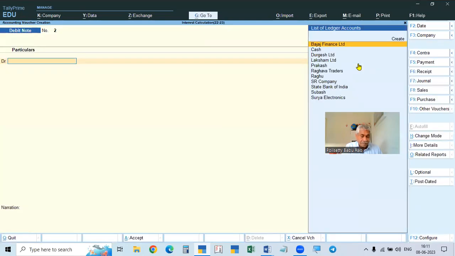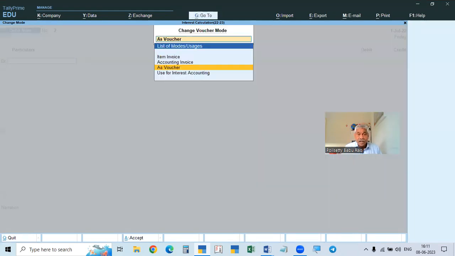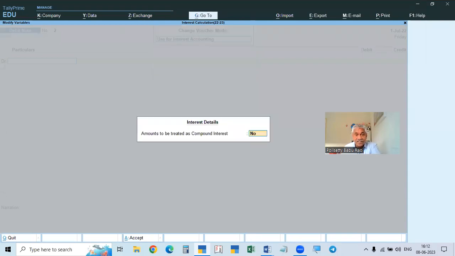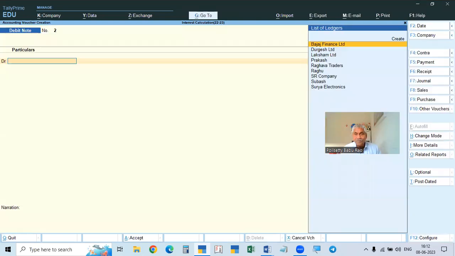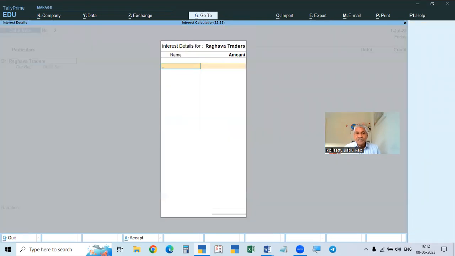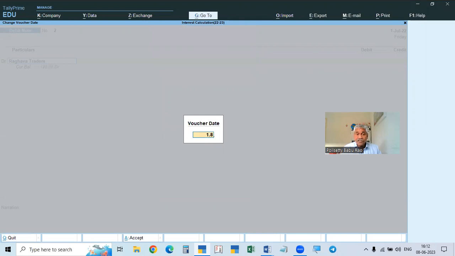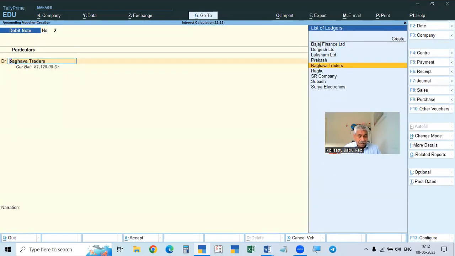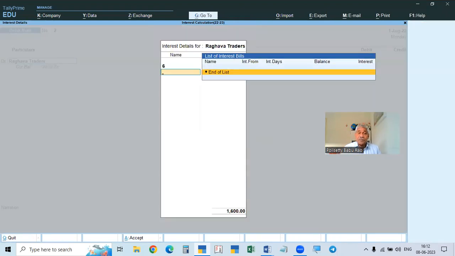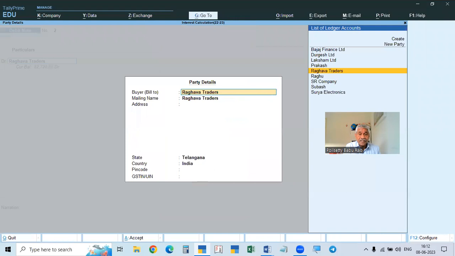Voucher, that is debit note, Alt A, and here change mode, it is Control H. You can click Control H. Again, use for interest accounting, and this is amount treated as compound, no. You take the no amount, and now here go to the traders. 1st July we completed. I think it is 1st August. So 1st August, and then Control H, interest accounting, no. So it is 1st August. Yeah, 1st July completed. From 1st August, you have to take this one.